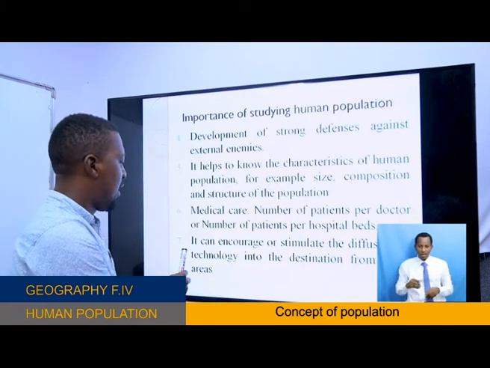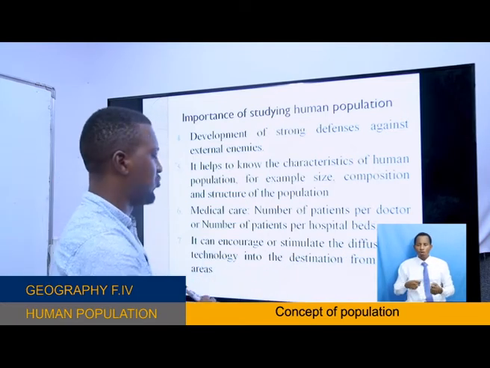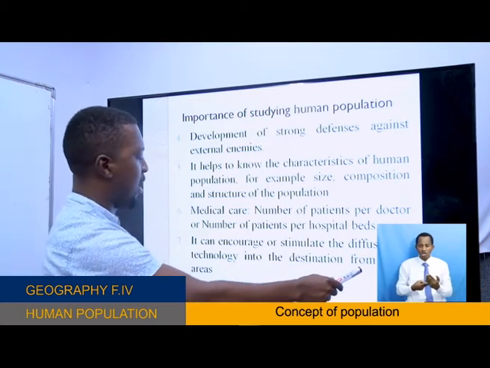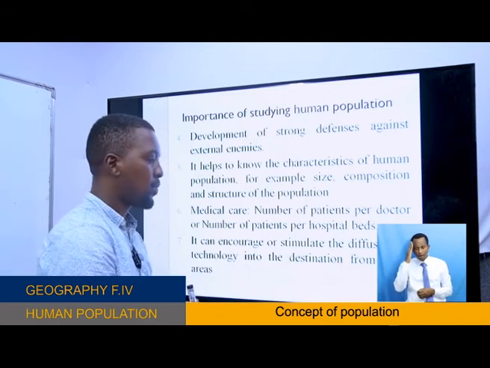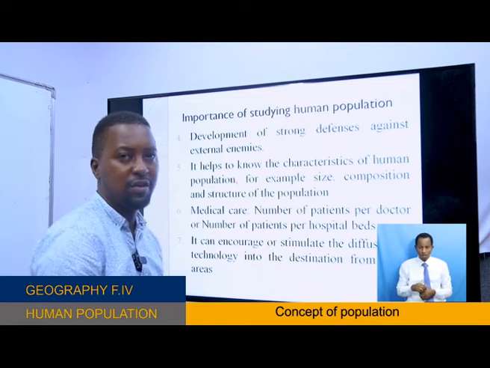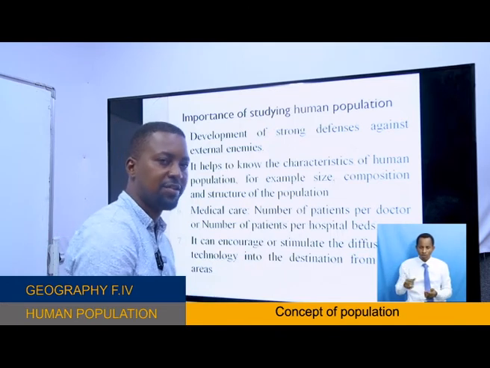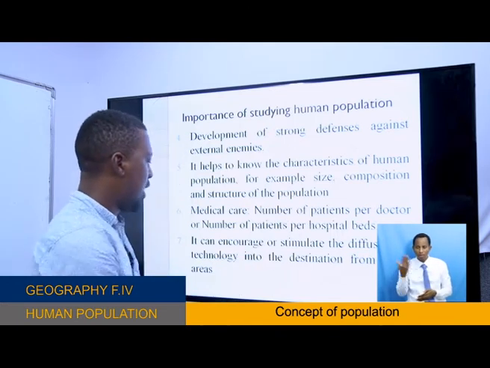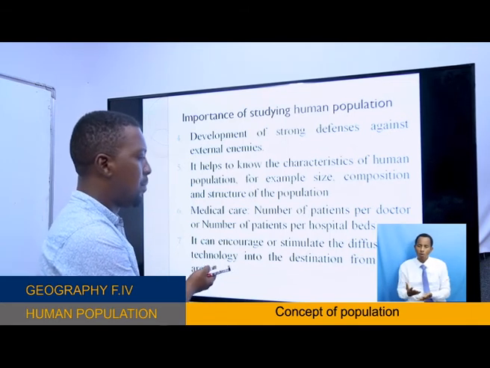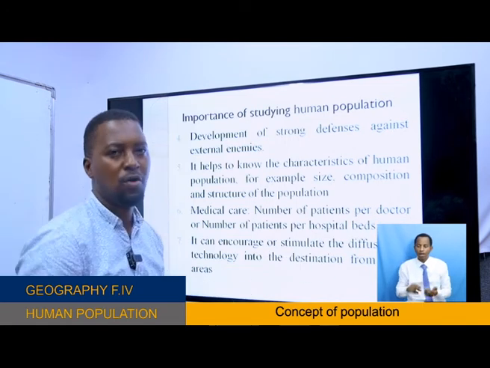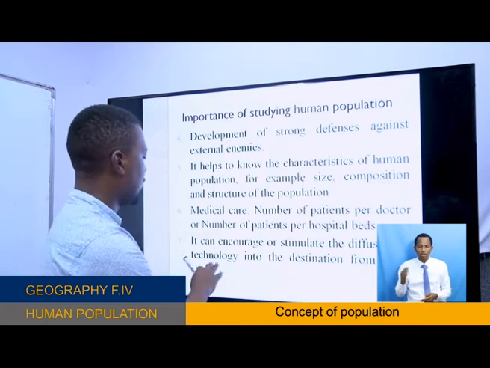Another, it can encourage or stimulate the diffusion of technology into the destination from other areas. Now, one among the factors of population growth is migration. Immigration: people come from elsewhere, come to settle in an area. Those people will come with different ideas, different technology.